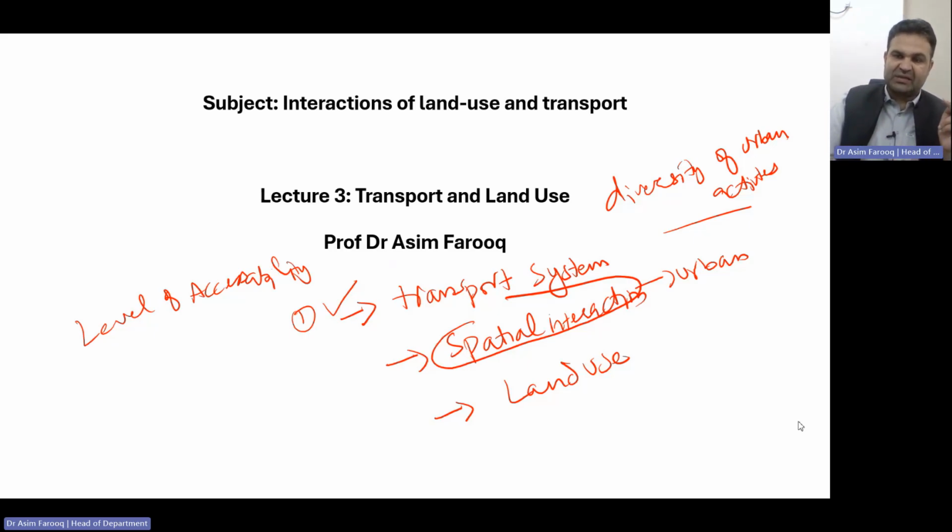Number one is how the land use factor, which is basically related to the urban function, increases. For example, we have already built one infrastructure for transportation, but with the passage of time we need more rapid expansion.